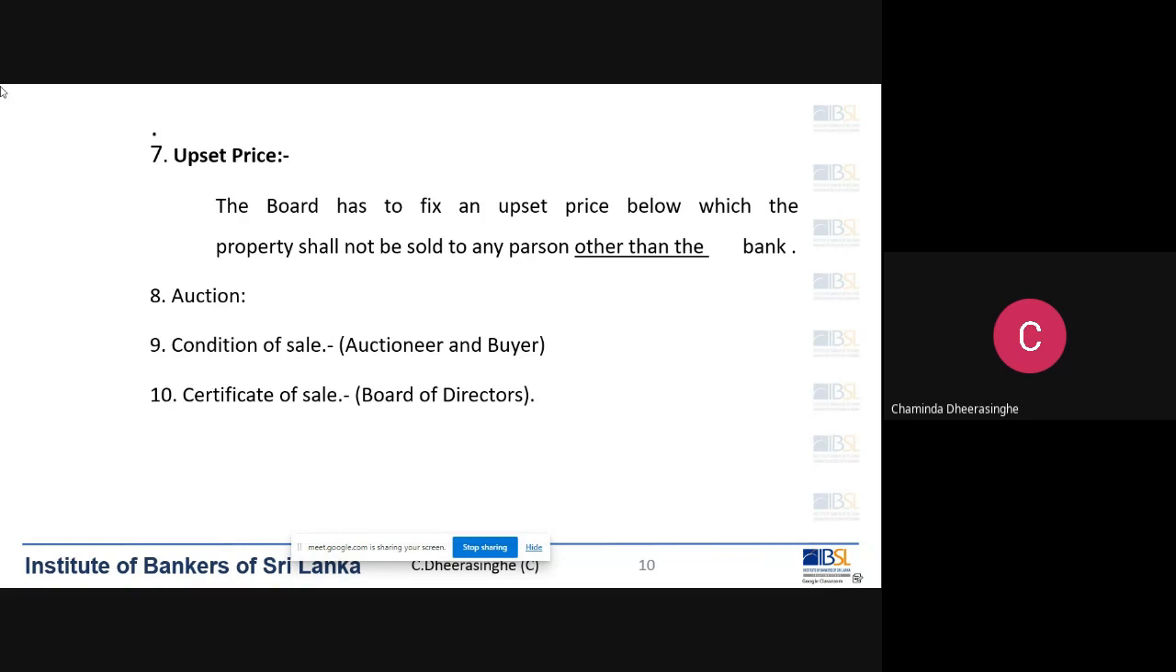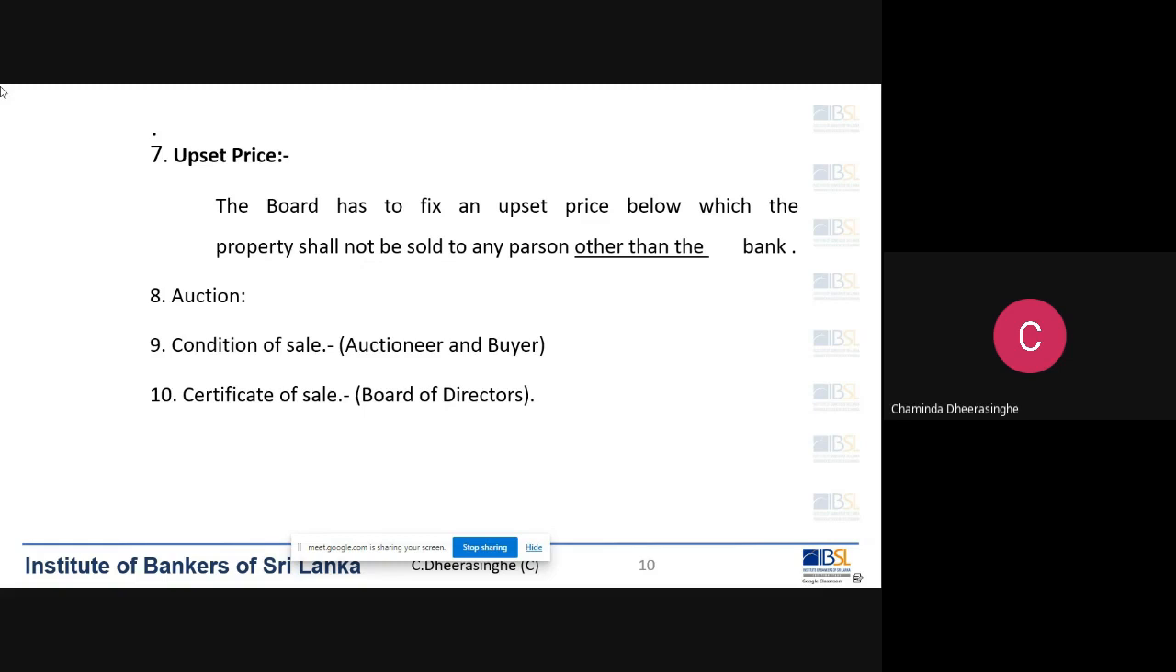So therefore, it's always good if you can put the upset price at the market value. But also, there is a possibility that you can keep the upset price at the forced sale value. Forced sale value means if you sell the property in a hurry, that is the maximum that you can get. So forced sale value also can be considered as the upset price. So remember these three things that you can consider. There is no strict rule there. Either the market value, the forced sale value, or the dues.